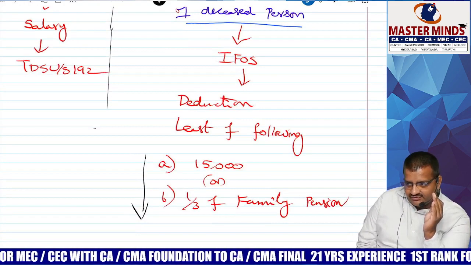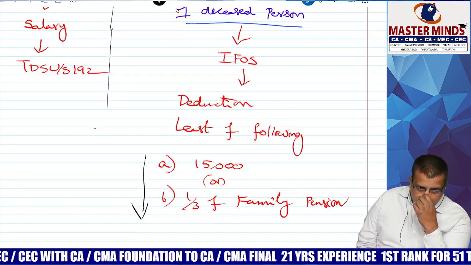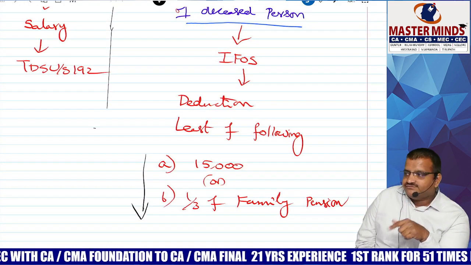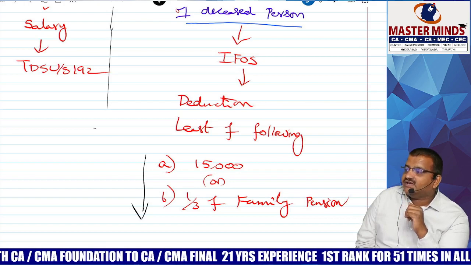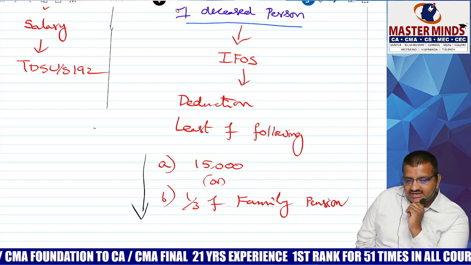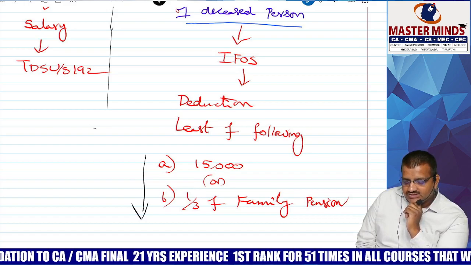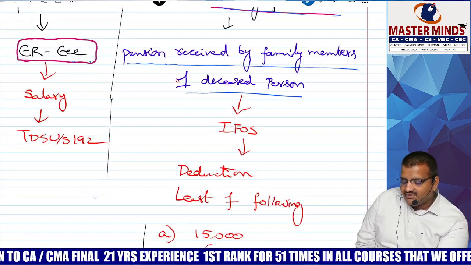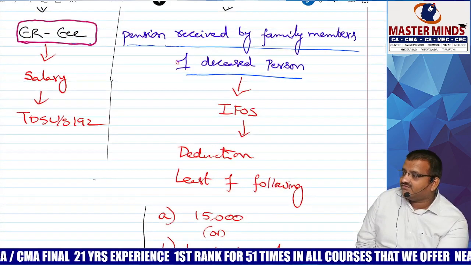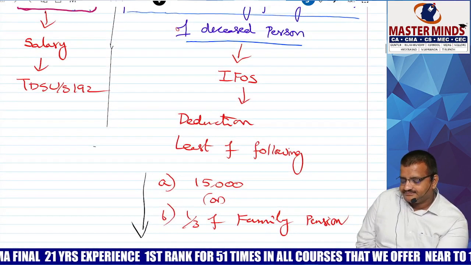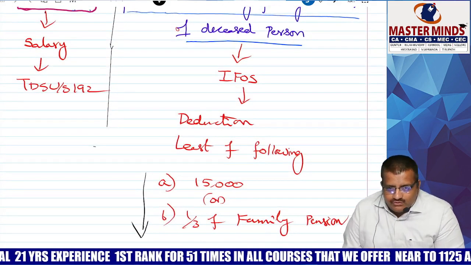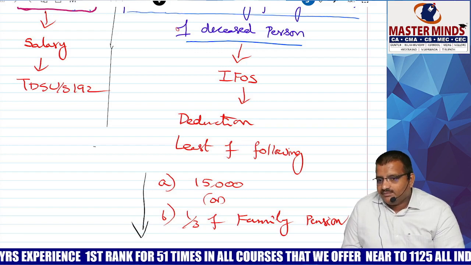What is that? 15,000 or 1/3 of family pension, whichever is higher or lower? The lower will be allowed. Tell me how much? 1/3 or 15,000, whichever is less will be allowed as deduction for family pension. Correct? Chalo, over.